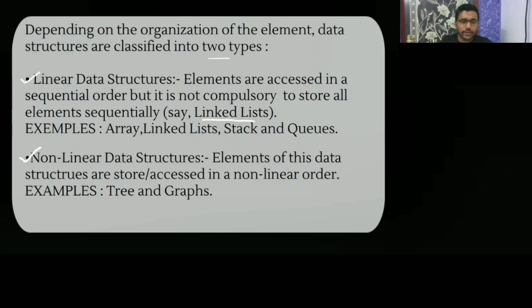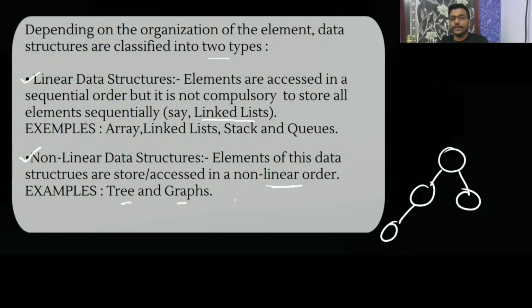Accessed in a non-linear order. Let me take an example. Like this, you can access this, then this, then this. You can go like this. You are not going sequence by sequence; in any order you can go. So elements of this data are stored or accessed in a non-linear order. Understood? So tree and graph are the non-linear data structures.